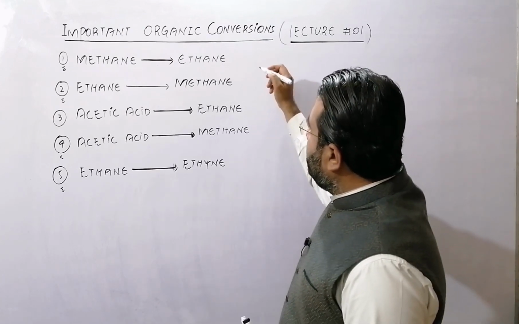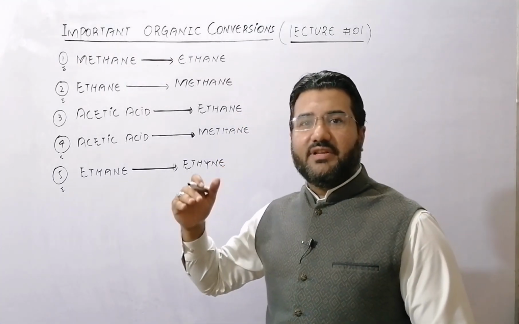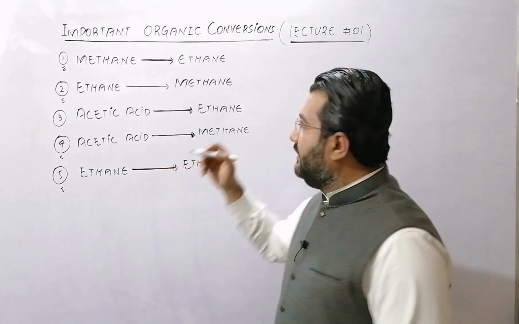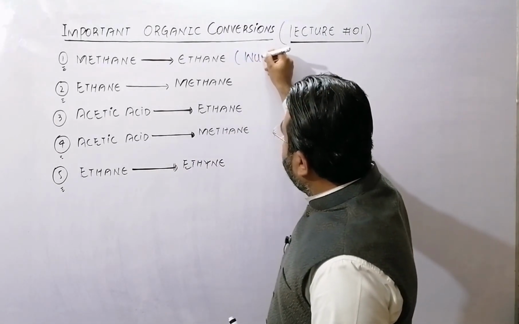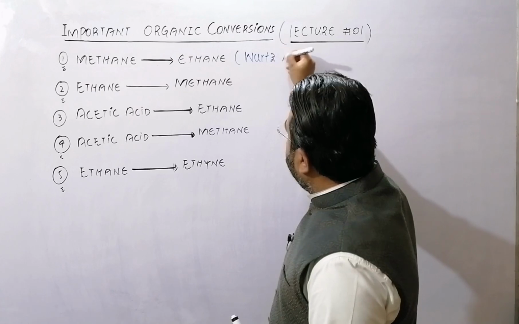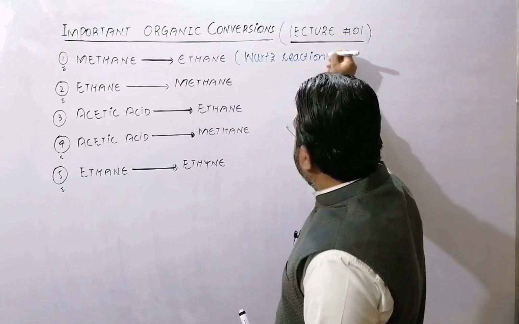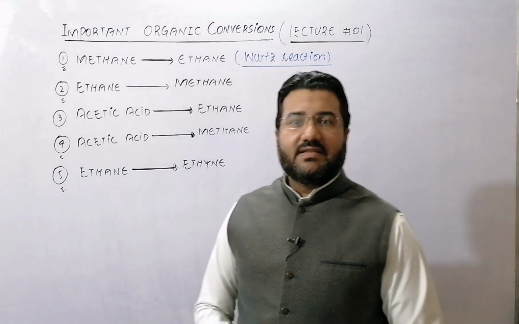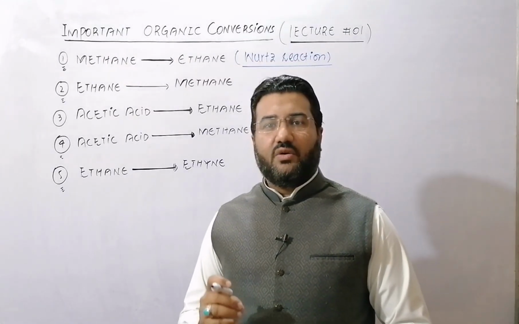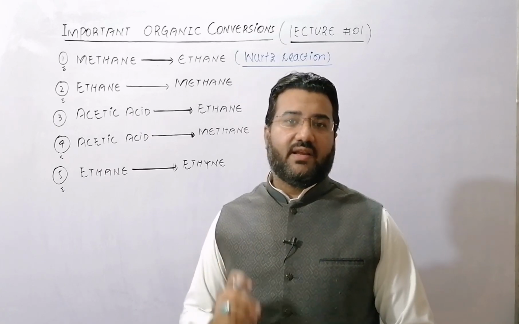My dear students, keep in mind that whenever a lower alkane is required to be changed to the higher alkane, then the reaction in your mind should be the Wurtz reaction. And in this case, you will be able to convert only a lower alkane to a higher symmetrical alkane.